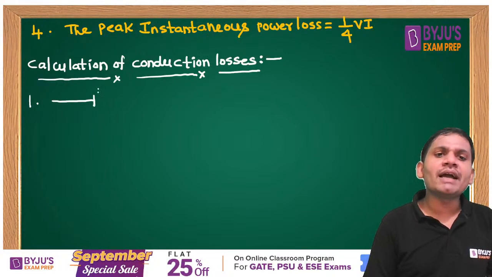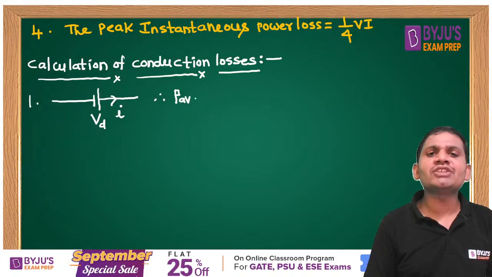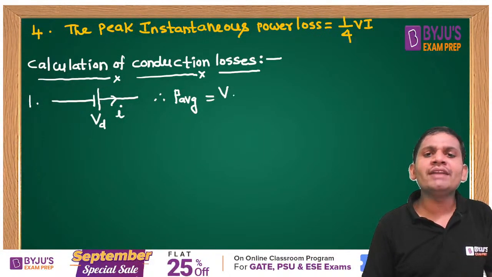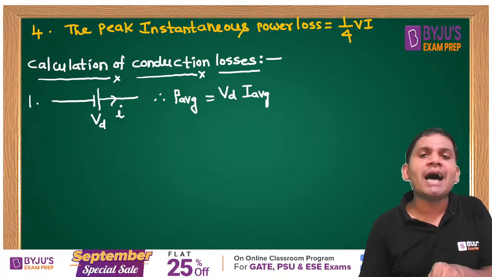A semiconductor device is conducting. The current through the semiconductor device is as shown in the figure. The voltage drop is given as Vd. Then what is the average conduction loss? If only voltage drop is given, to find the average power loss you use the average current, students. If it is given only voltage drop, don't multiply with RMS current,